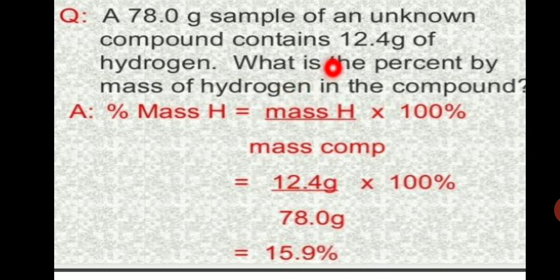What is the mass here to be found out? The hydrogen divided by the total mass of the compound. It is given, total mass, into 100. Here the question is percentage. How to find out the percentage? This is a simple method to find out the percentage. So the mass of the hydrogen divided by the mass of the compound, into 100. We have to know only how much is the percentage of hydrogen in the total amount.